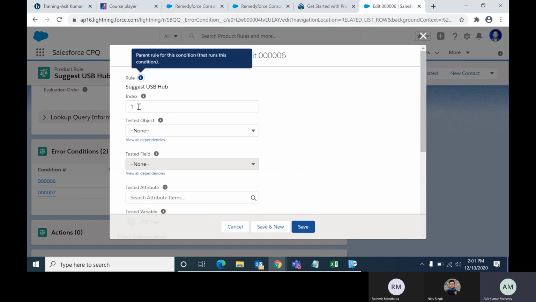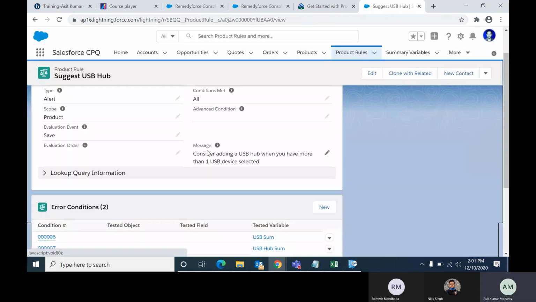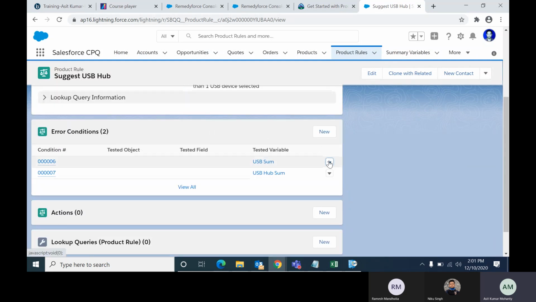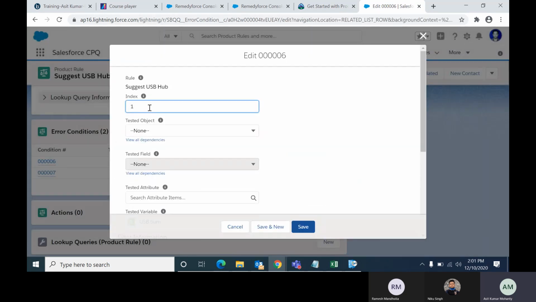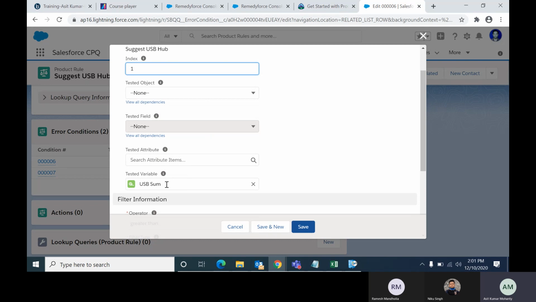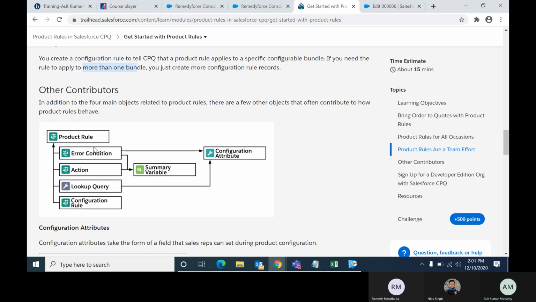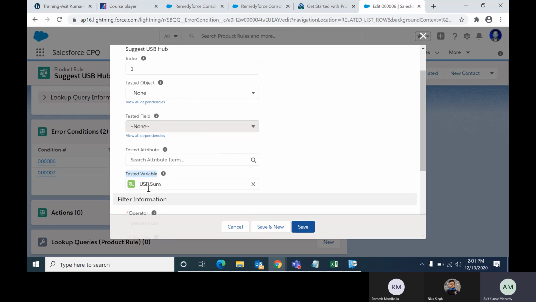How it will check? See, I have given index one. I told you, the index number, we can use it here whenever we are using custom. If you don't give an index number it's also fine, but it's best practice to give the index number. And tested variable: see, here I am using the summary variable. So tested variable is nothing but the summary variable. This is the error condition, so with error condition we can use the summary variable. So tested variable is nothing but USB sum.